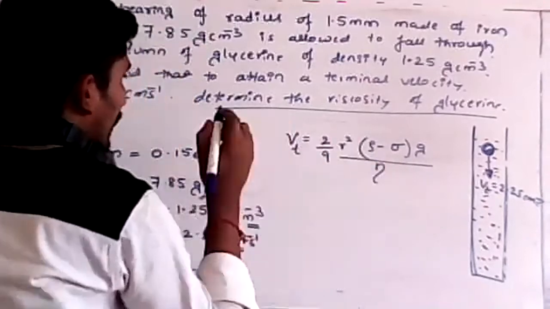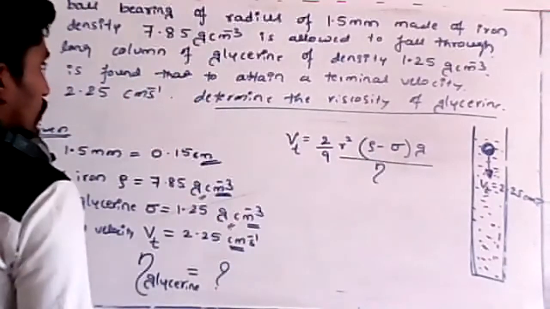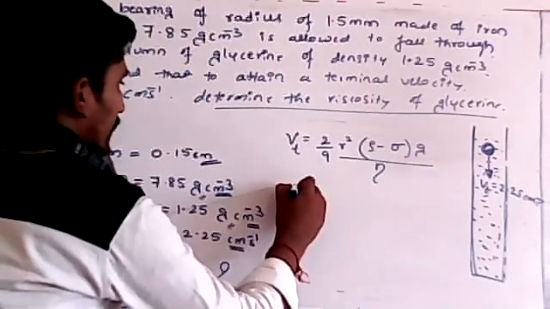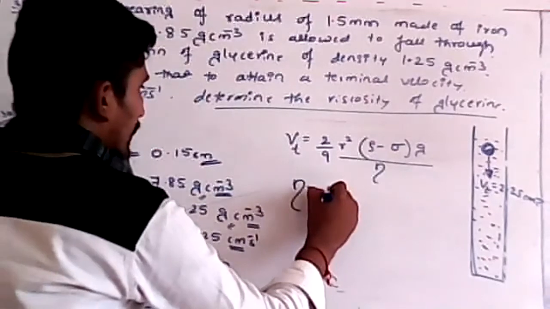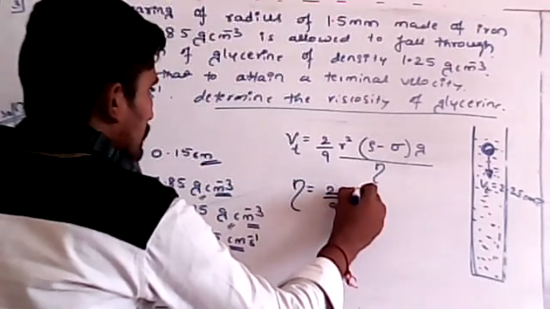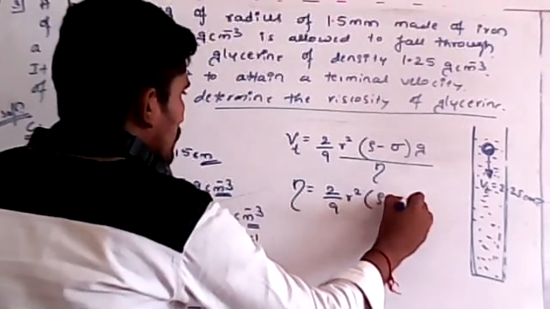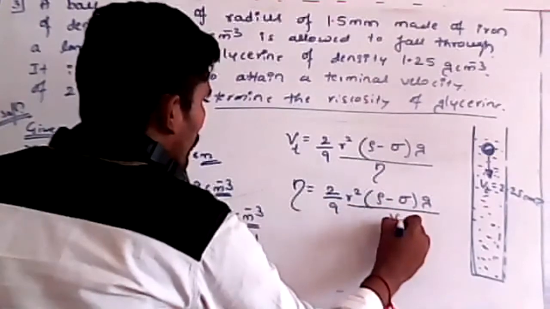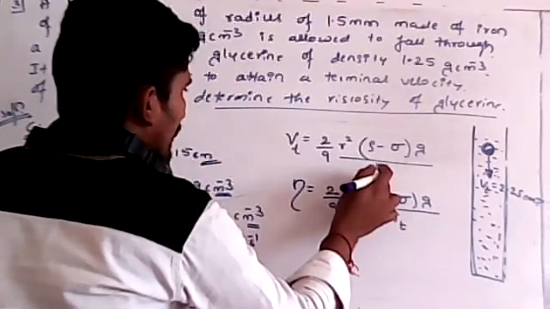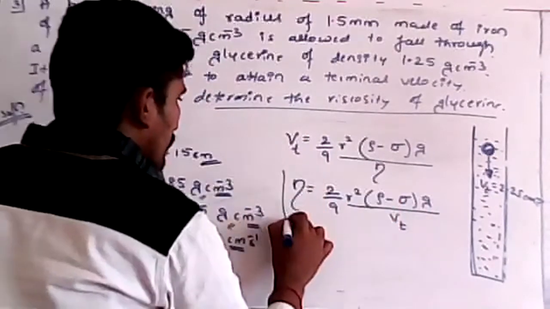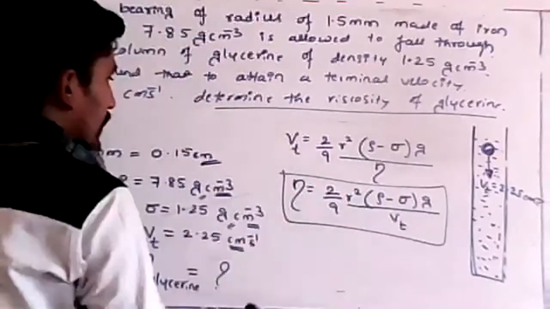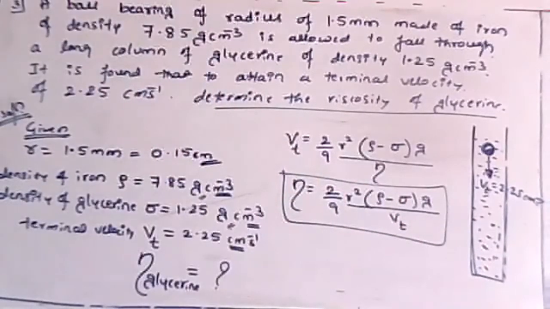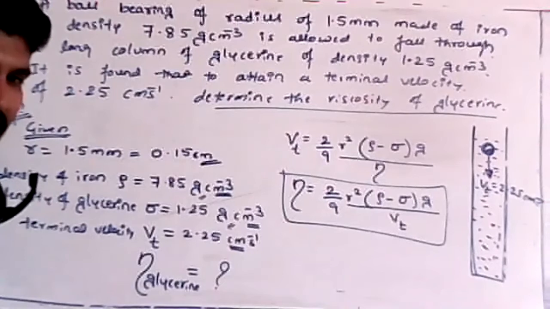But I want the eta value. Just try to understand which format we have to use. Eta means what then? 2 by 9 r square, rho minus sigma into g, divided by what? I have to take Vt. Vt comes this side, so this one goes this side. So this is the formula to calculate eta, the coefficient of viscosity. Yes, good, Namita, correct. Your answer is correct.